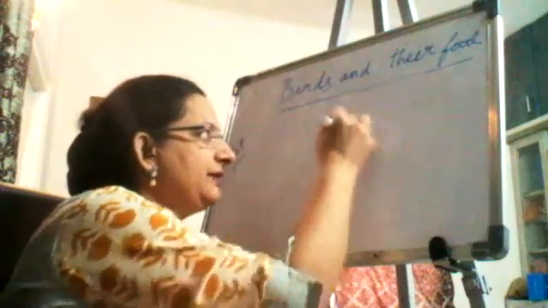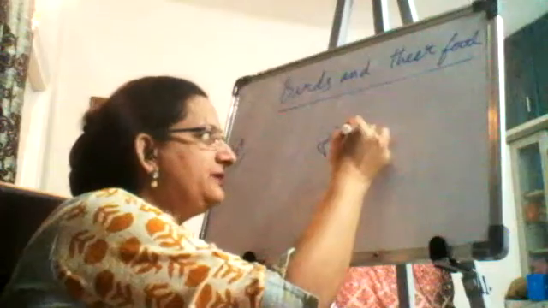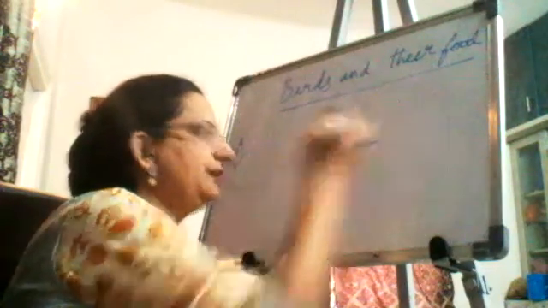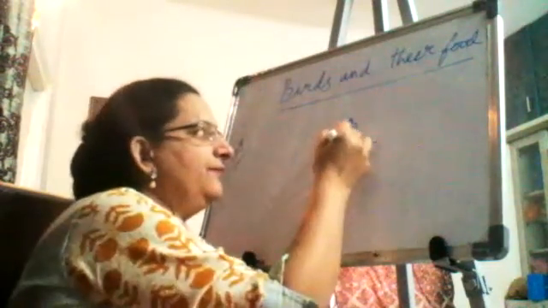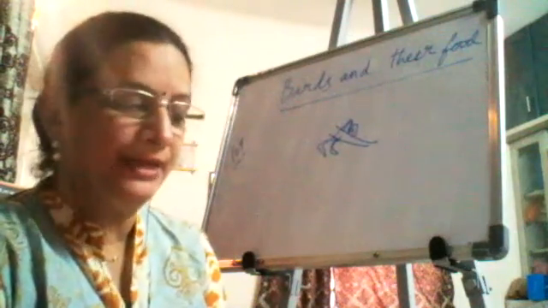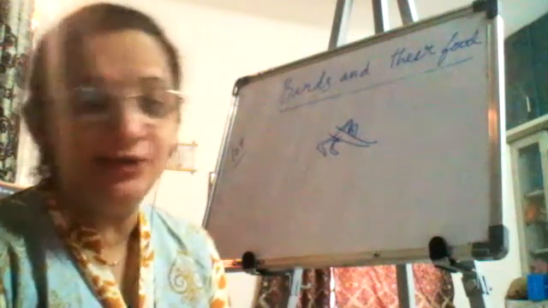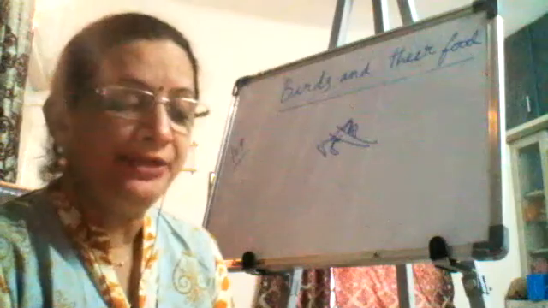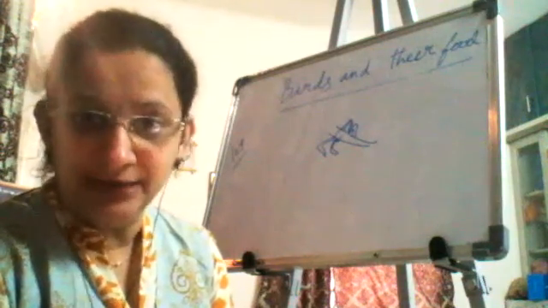Okay, this is the branch. One toe is like this and the other two toes are like this. So this is how the bird has its feet on the branch. So these are the climbing birds. The parrot will climb the branches and trees. The woodpeckers will also climb the branches and trees.